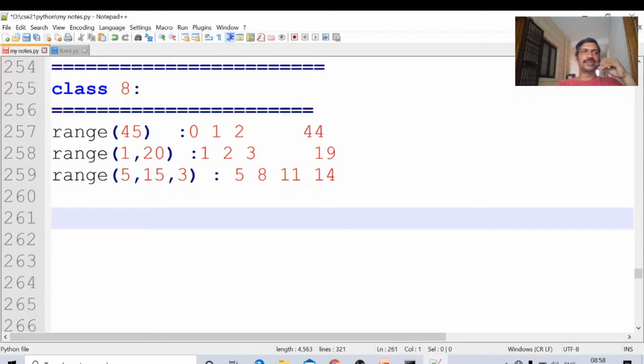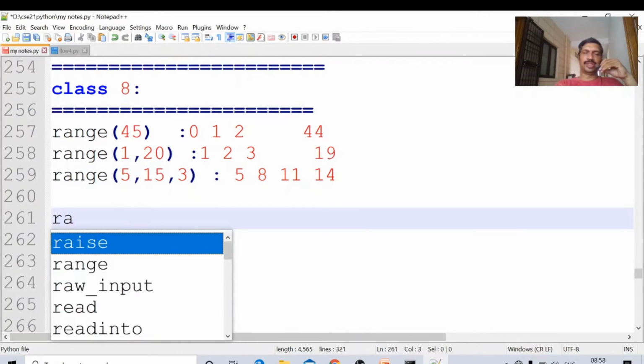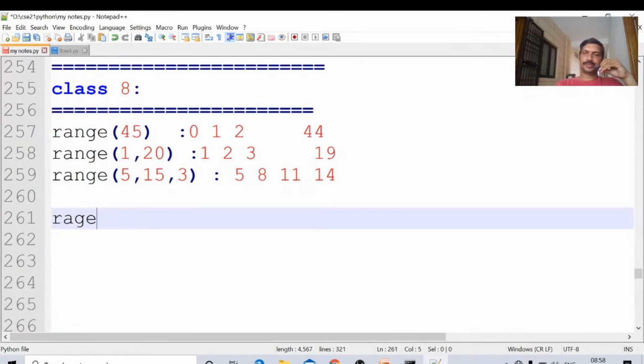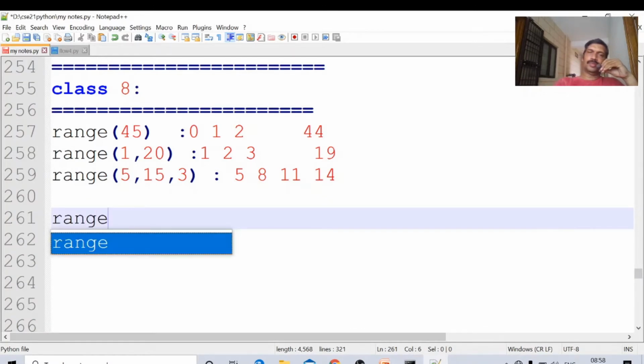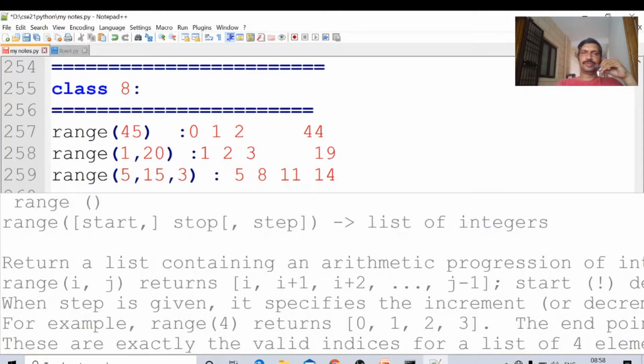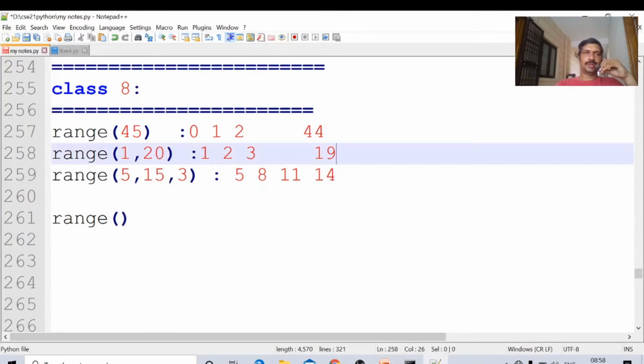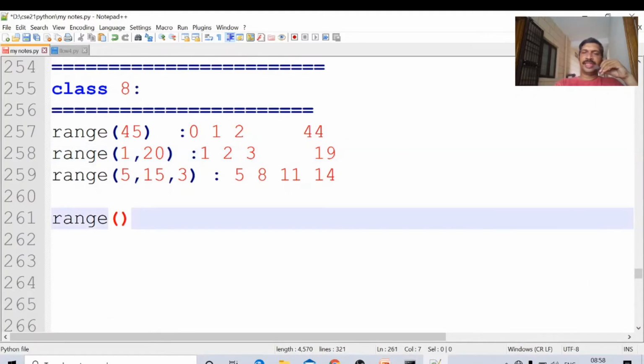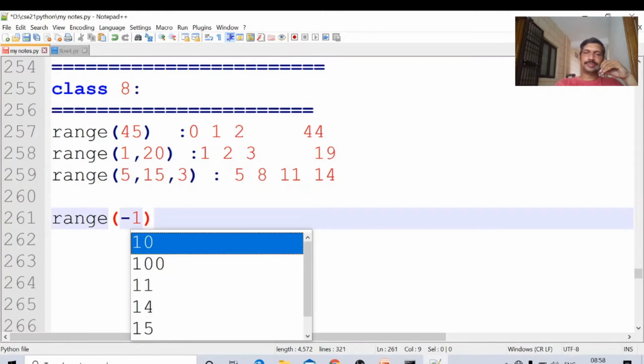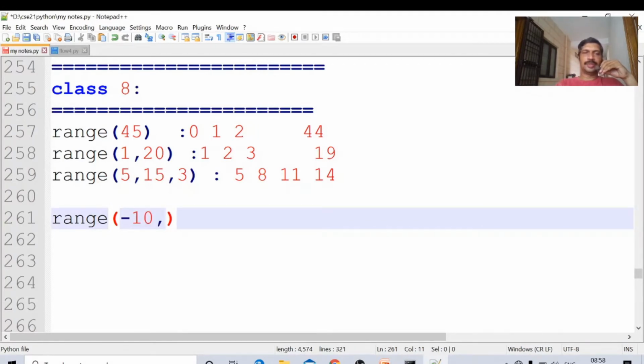It will work for negative values also. Range of minus 10, minus 1. What values will be printed? From lowest to highest value.